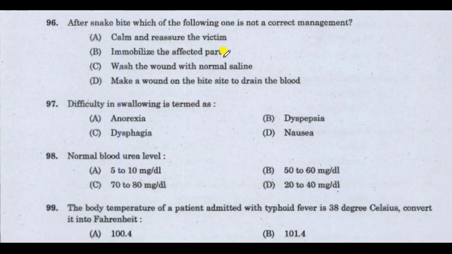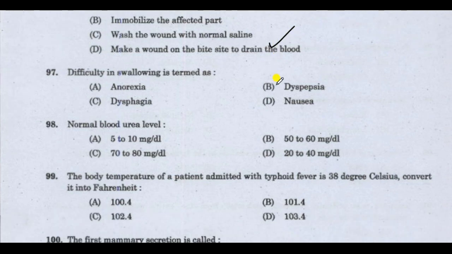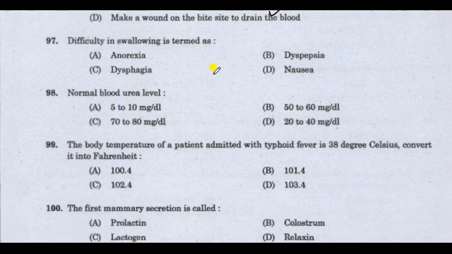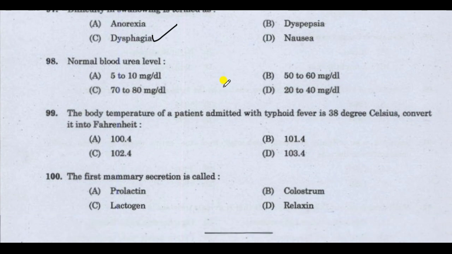Next question. After snake bite, which of the following one is not a correct management? Correct answer is make a wound on the bite site to drain the blood. So that is not a correct management. Make a wound on the bite site to drain the blood is not a correct management. Next question. Difficulty in swallowing is termed as. Correct answer is dysphagia. Difficulty in swallowing is termed as dysphagia.